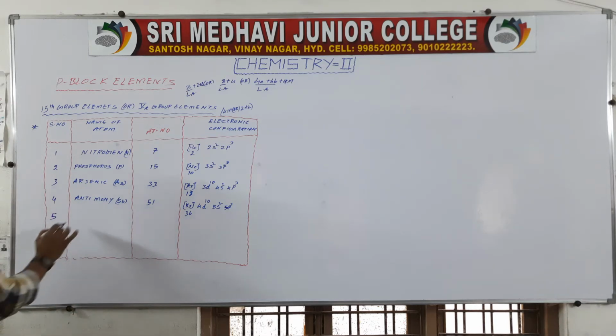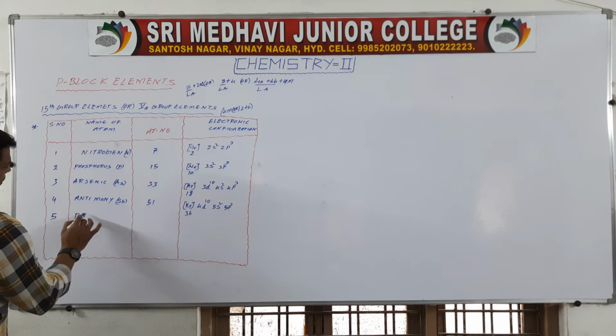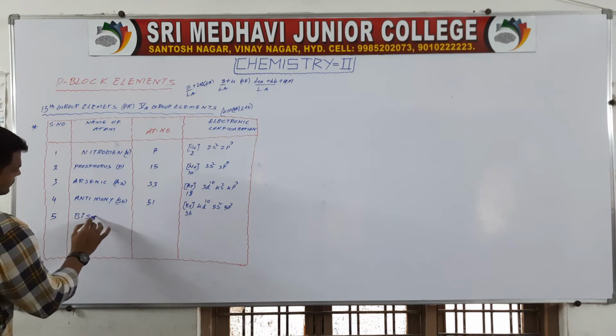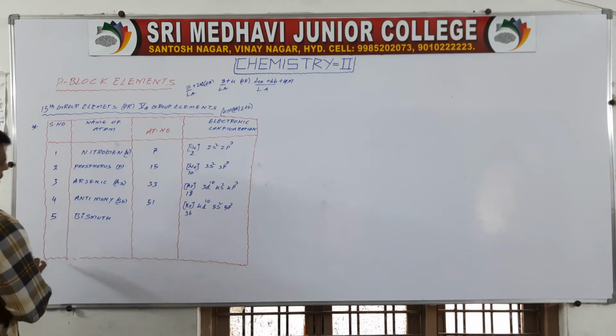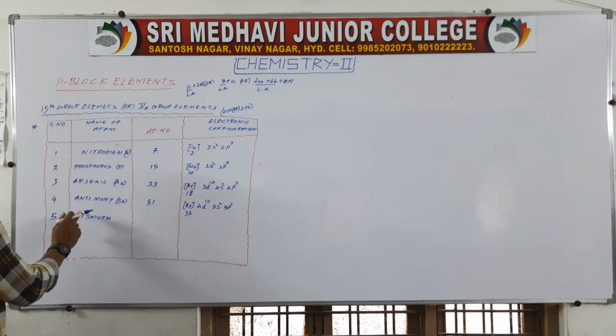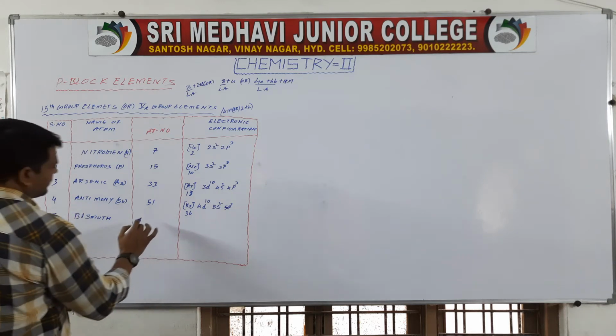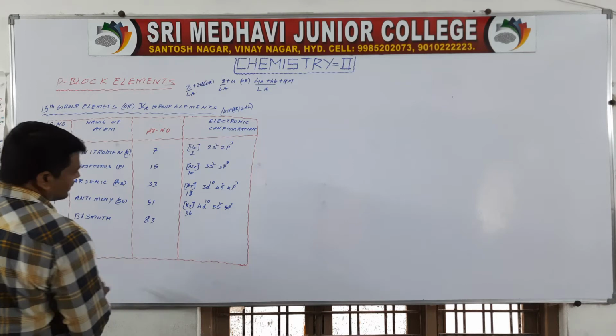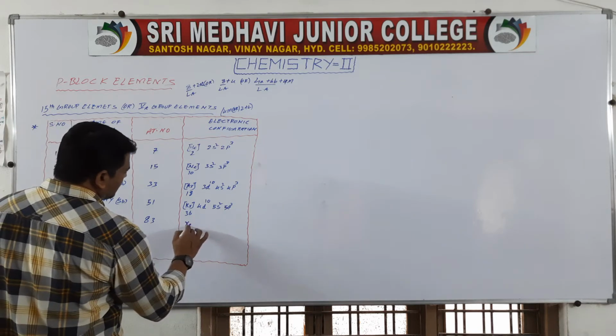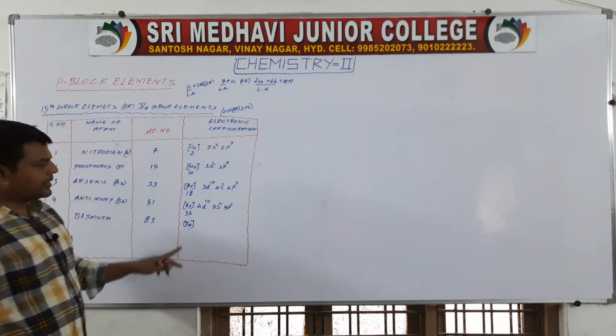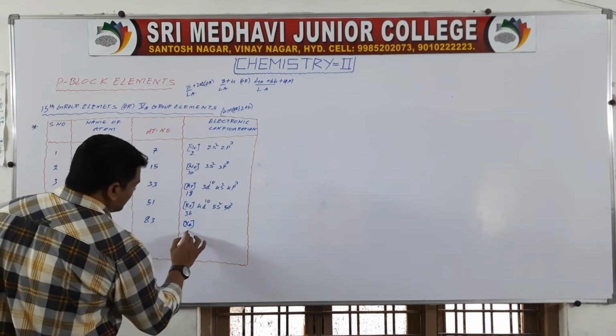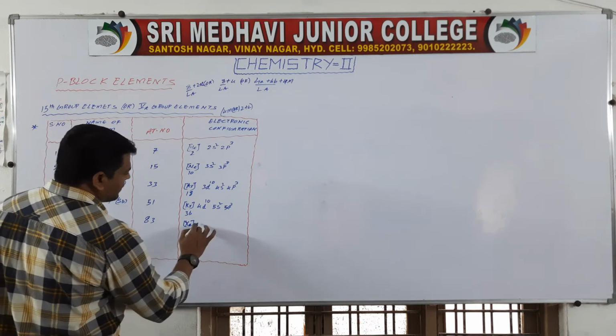Next, the fifth one, bismuth. Okay. Atomic number 83. Writing the condensed electronic configuration: xenon, 54.